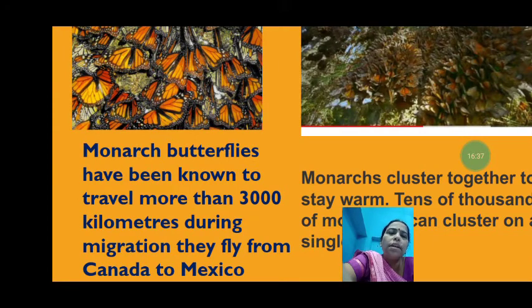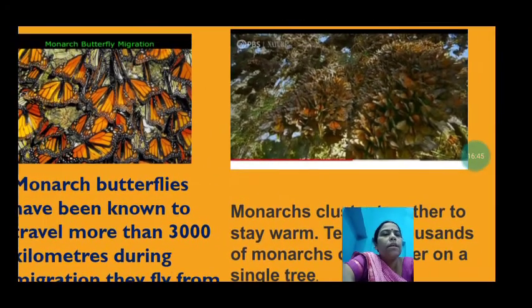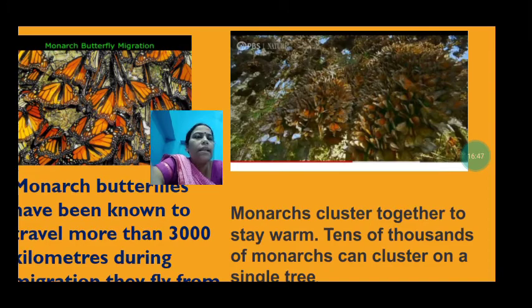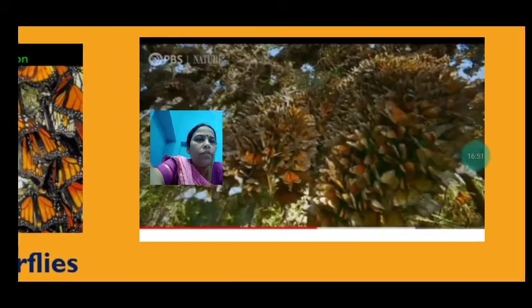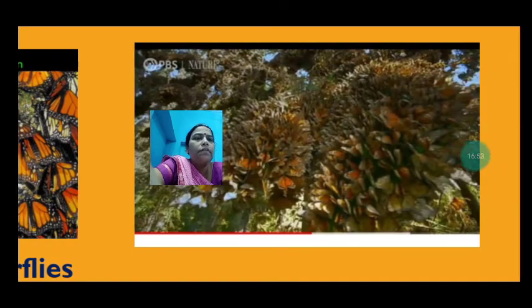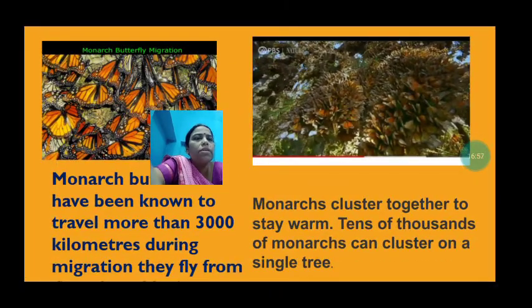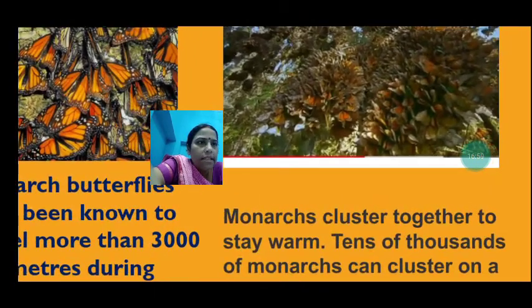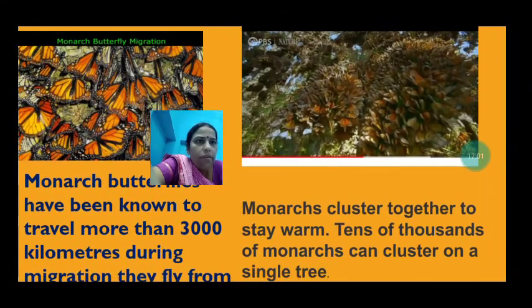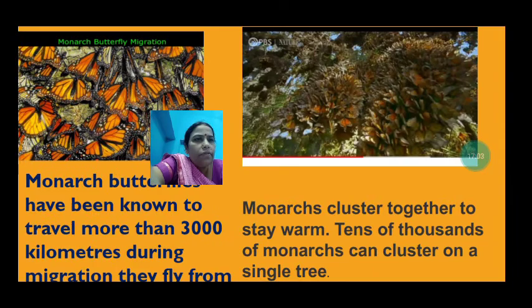During migration, what do they do? They come from Canada to Mexico. And then see the monarchs, what they are doing. These are all the butterflies which we are seeing over here. They cluster together in groups to stay warm. They cluster here on the leaf of the ivory fir tree.